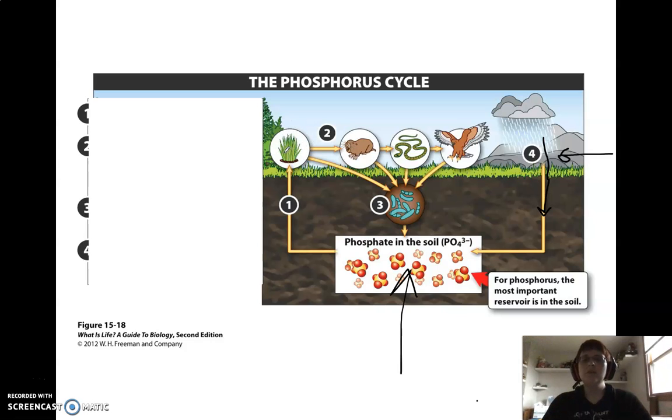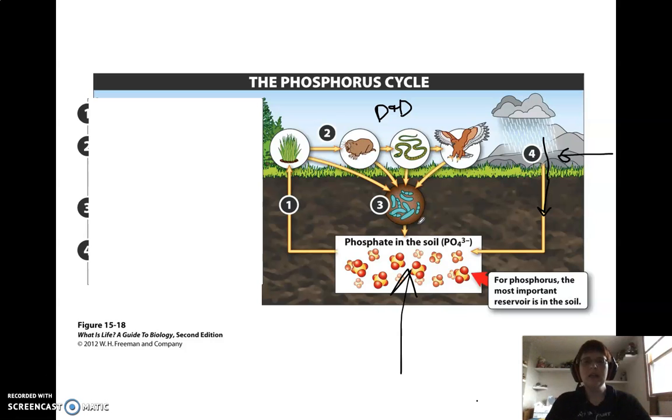Then that phosphorus will get passed from the plants to the animals through the food chain. And then these guys are going to do just what we saw before. That's right, D&D, death and defecation, where they're going to add that material to the soil.